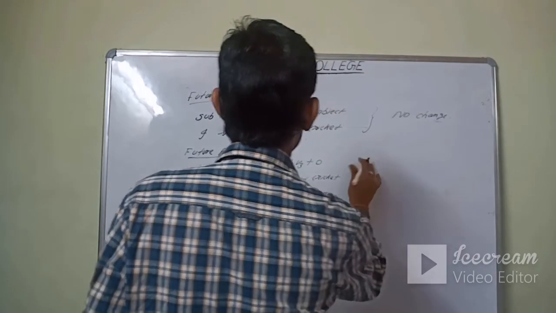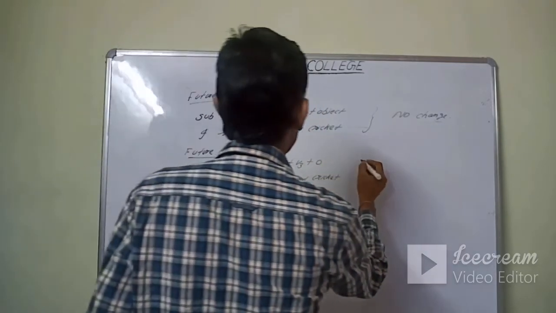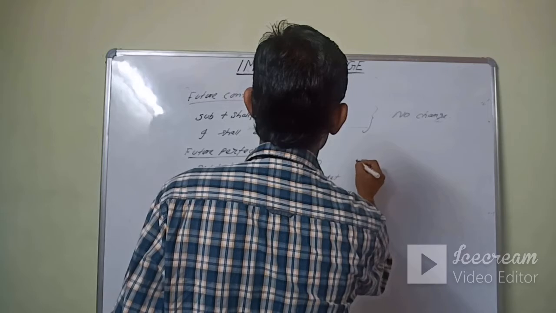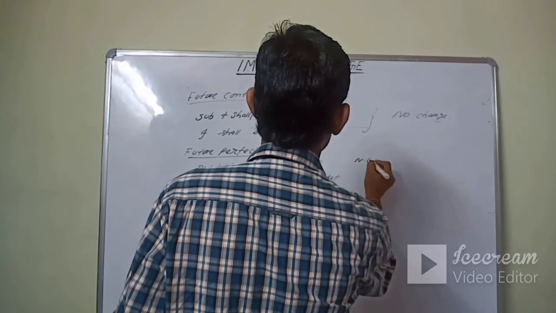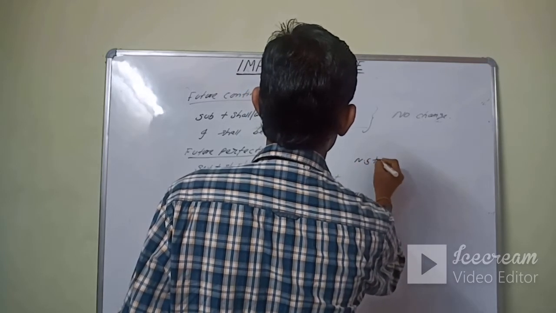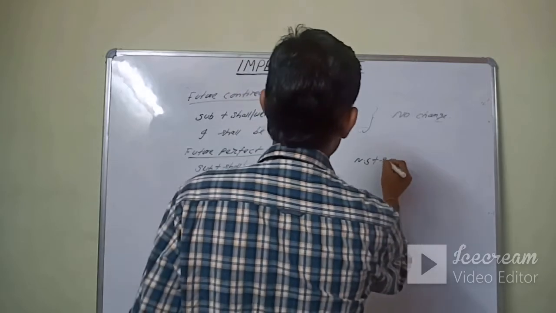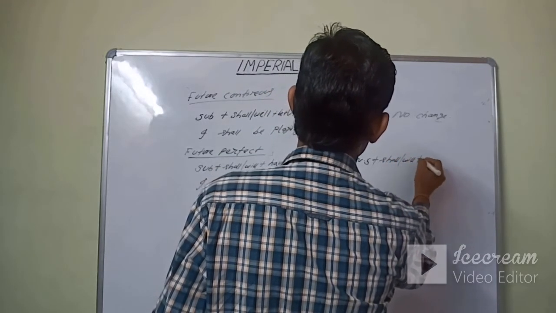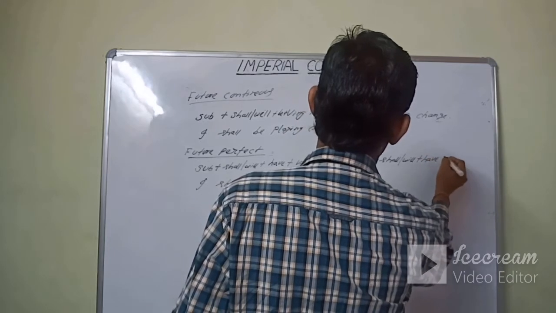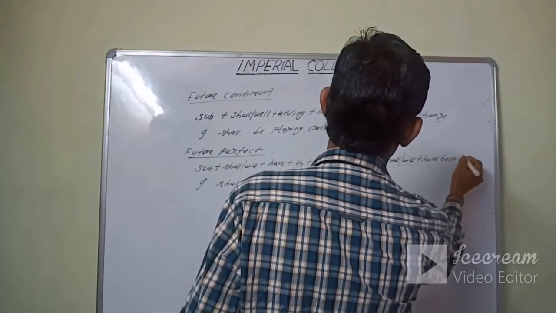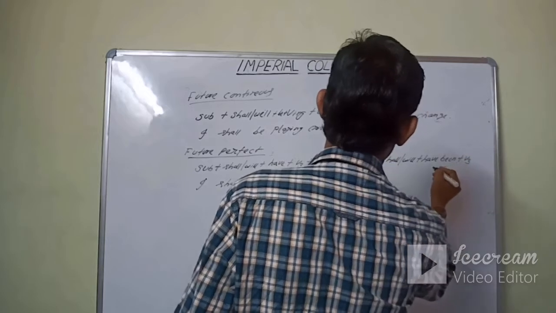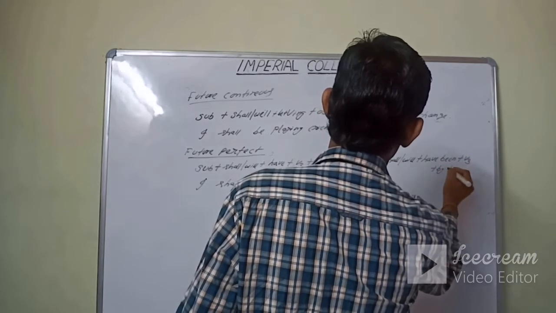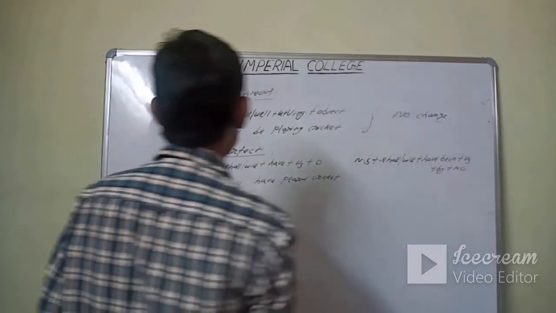Then in case of passive, the structure is new subject plus shall/will plus have been plus V3 plus by plus new object.